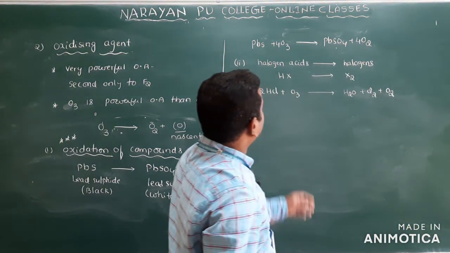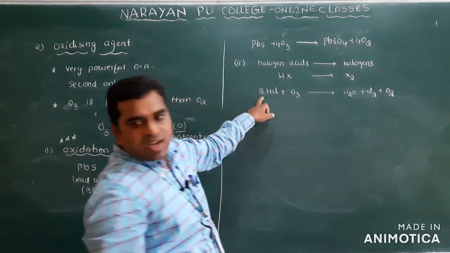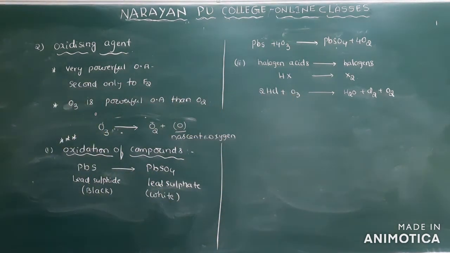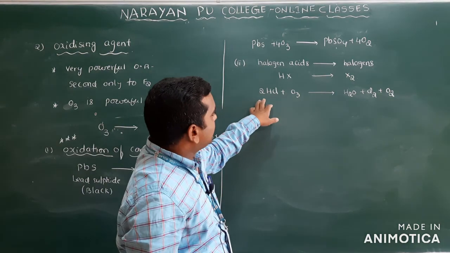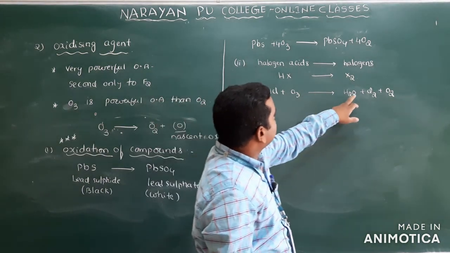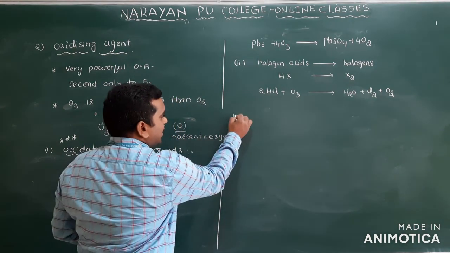Then balance the equation. How many chlorine atoms are there here? 2 chlorine atoms. If you balance this equation, you will get 2 HCl plus O3 giving Cl2. Balanced, I think it already is. You see here 3 oxygens on one side, and here 1 oxygen and 2 oxygen. It is balanced. That is the second one.